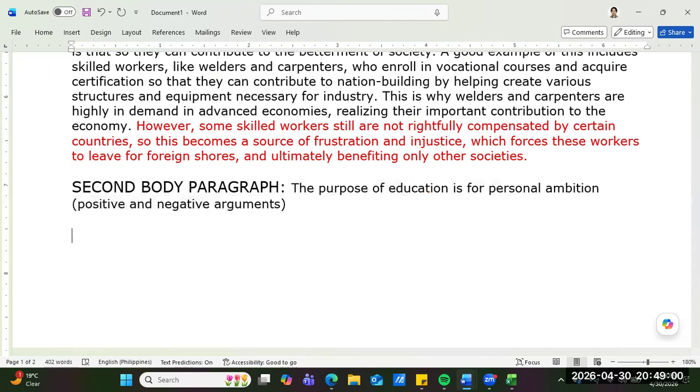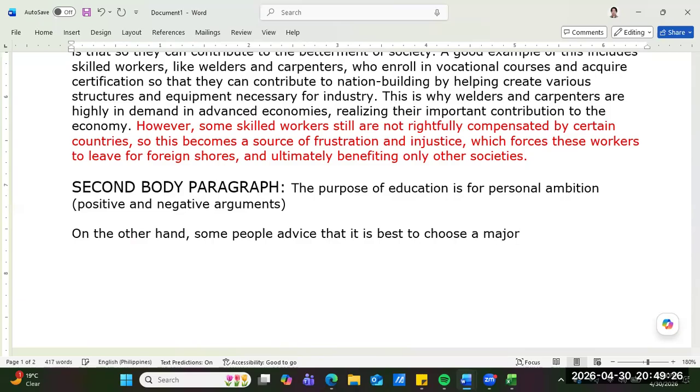On the other hand, some people advise that it is best to choose a major that will compensate handsomely, whether locally or abroad.